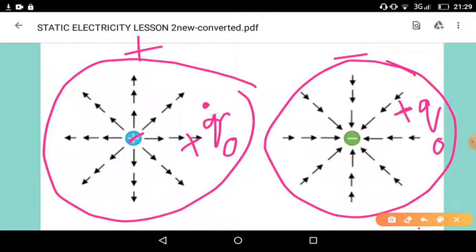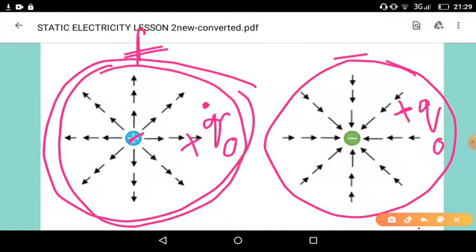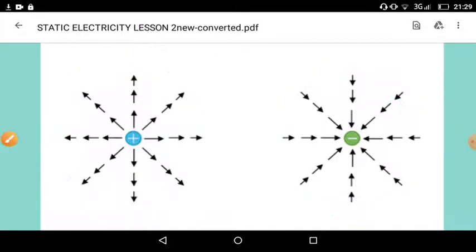Now this is the positive charge, and the field is here. It repels the positive charge q naught. This is the reason why the field of a positive charge is outward. So the field is directed by an arrow mark, and we have to represent the field with an arrow mark.